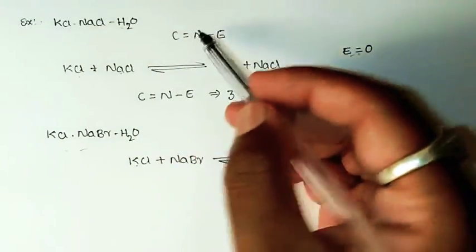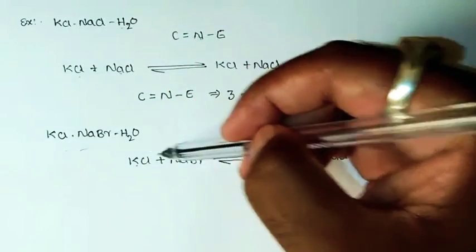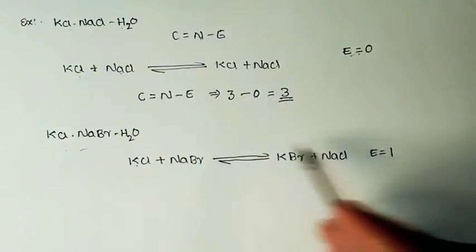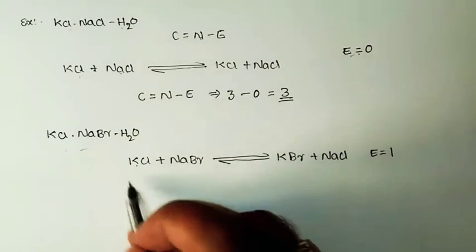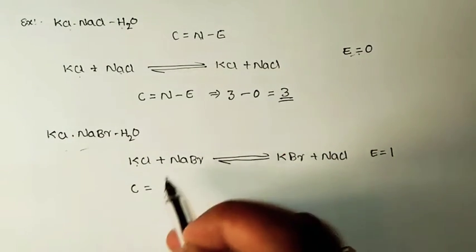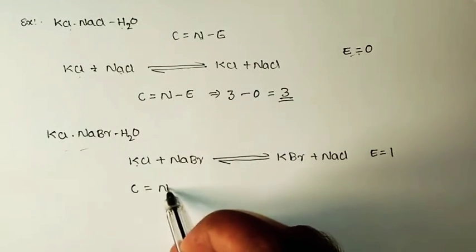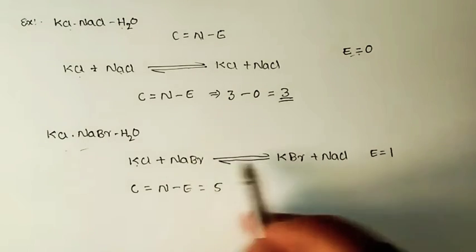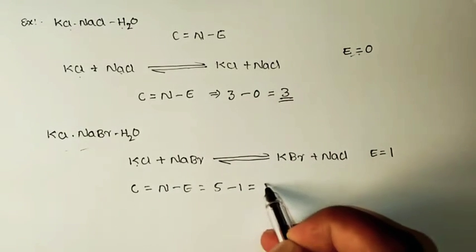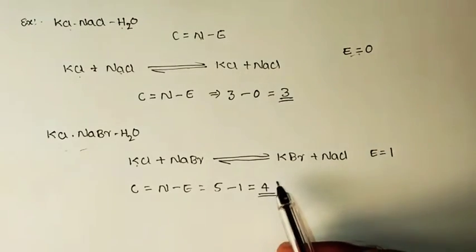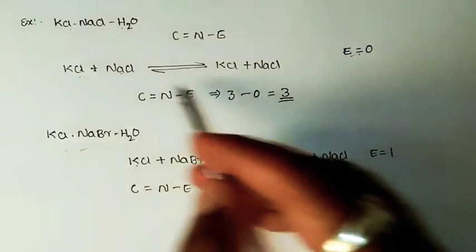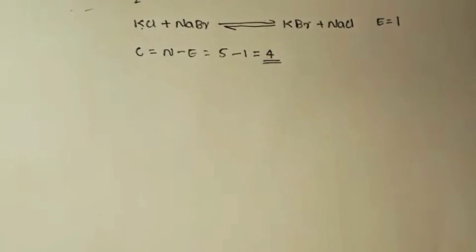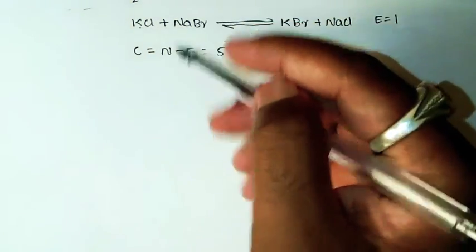So if you go with the N, that is the number of constituents: KCl, NaBr, KBr, NaCl and H2O. So totally we are having 5 constituents. So therefore C is equals to N minus E, that's equals to 5, right? 1, 2, 3, 4, 5. 5 minus 1, so there will be 4 components in the system. So there are 4 components in the system. So let's take one more example with more number of constituents and more number of independent equations.